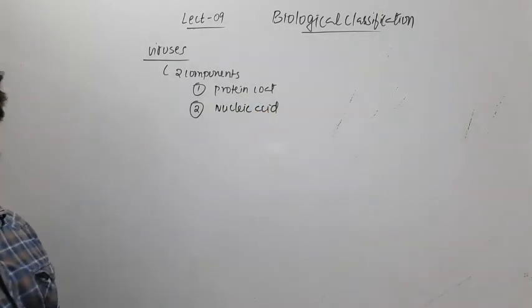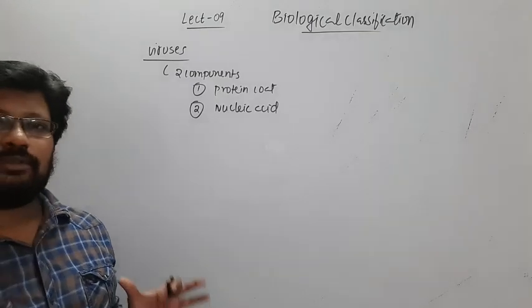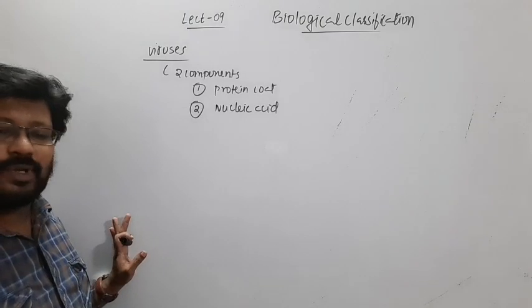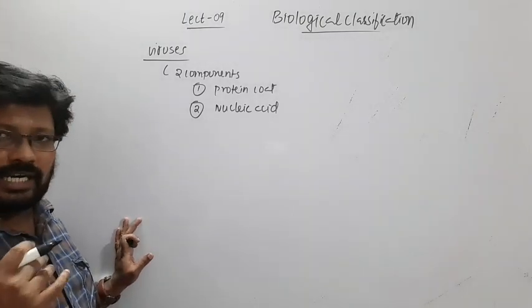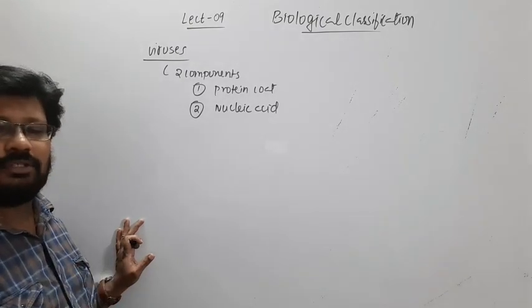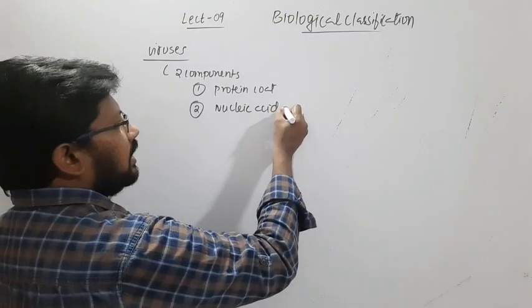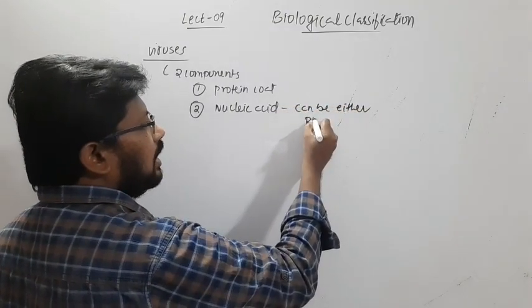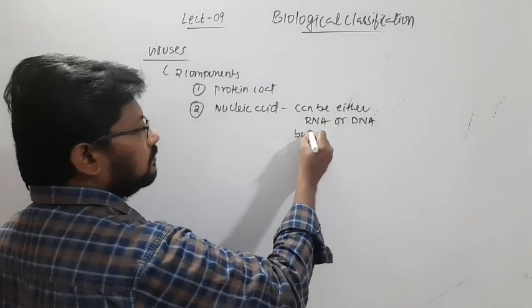A protein coat and nucleic acid are the only two components of a virus. No cytoplasm, no cell organelles, nothing. There is no cellular organization present at all. Just a protein and a nucleic acid is present, and this nucleic acid can be either RNA or DNA, but not both.